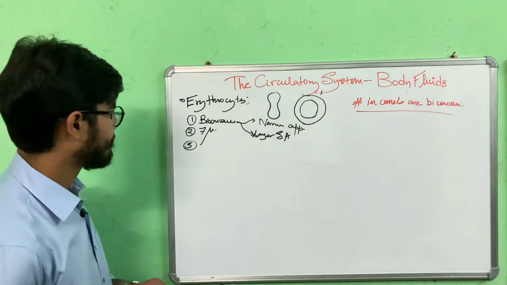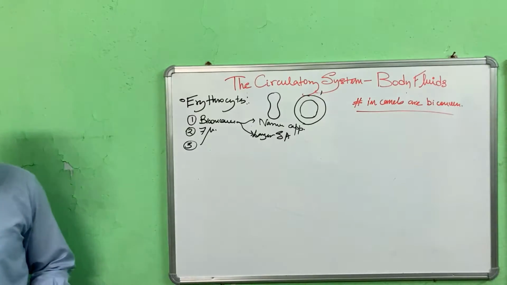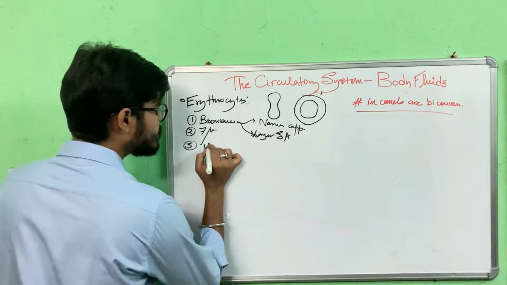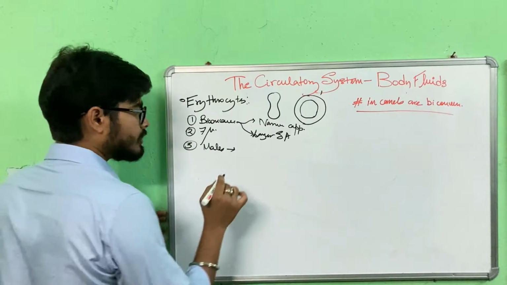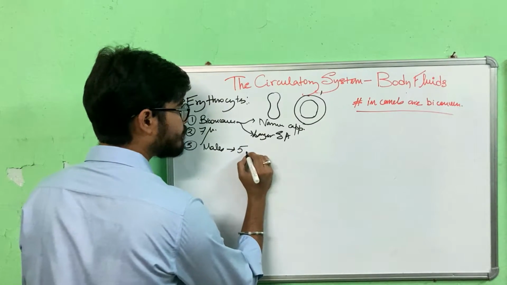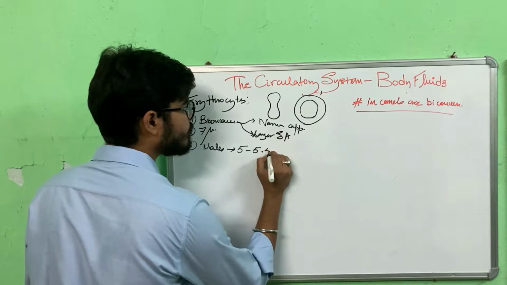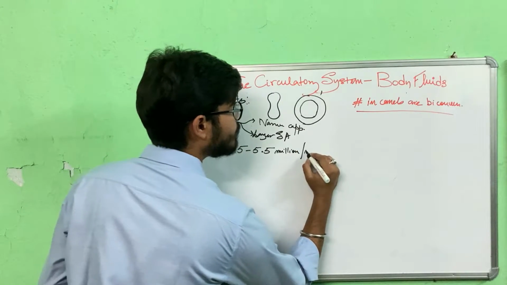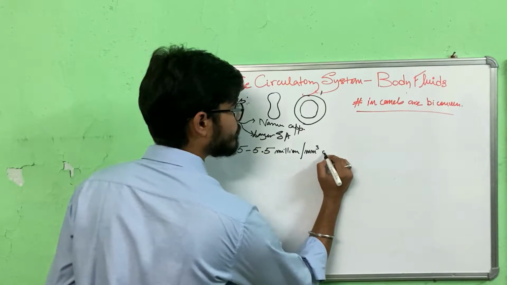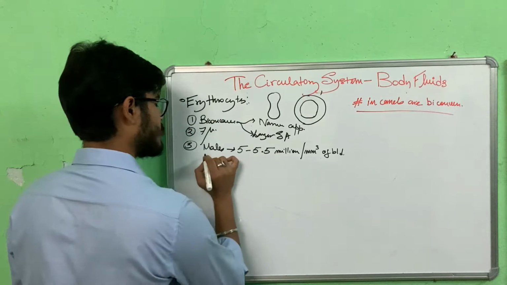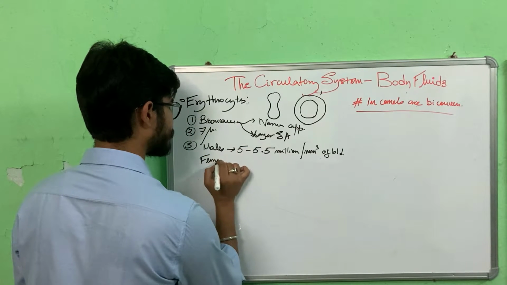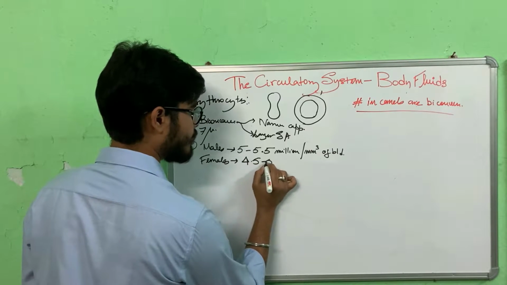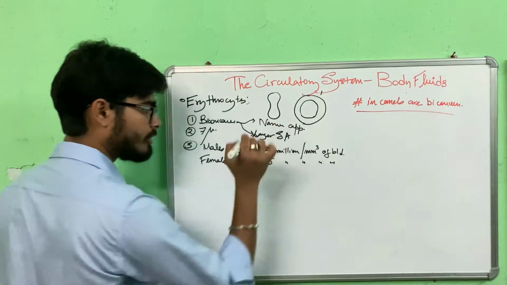Now the next one is RBC count. In males, the RBC count is about 5 to 5.5 million per cubic millimeter of blood. In females, it is a little less, 4.5 to 5 million per cubic millimeter of blood.